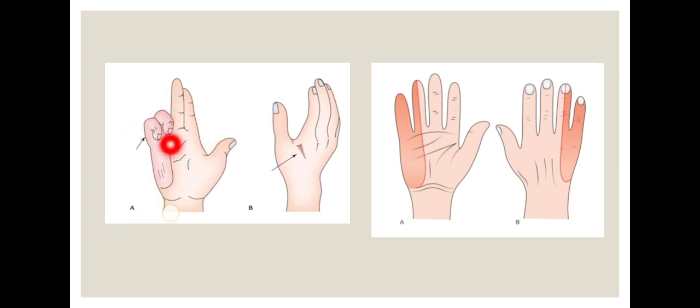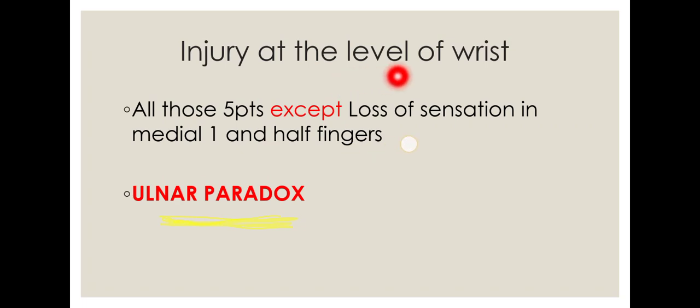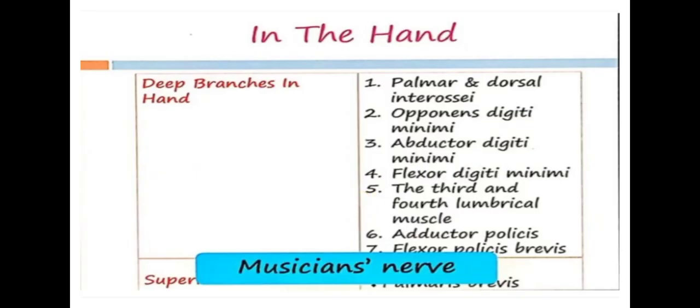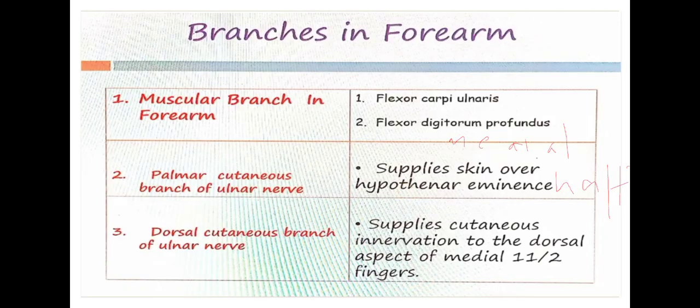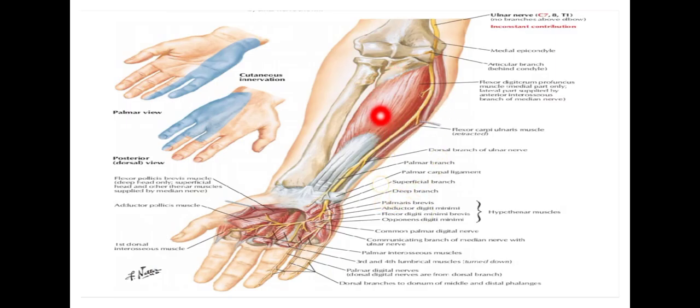This is due to flexion by flexor digitorum profundus. Because ulnar nerve gives a branch, I already said, in the forearm, ulnar nerve gives a branch to flexor digitorum profundus. What is the function of flexor digitorum profundus? Flexion, right? Since ulnar nerve is damaged only at the wrist, this twig is safeguarded. So flexor digitorum profundus is ready to flex, so more clawing happens. Ulnar paradox is seen in injury at the level of wrist, but in injury at the level of elbow, there won't be this much clawing, because flexor digitorum profundus itself will be paralyzed.